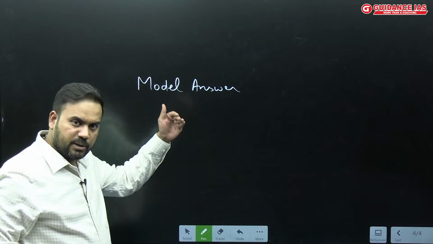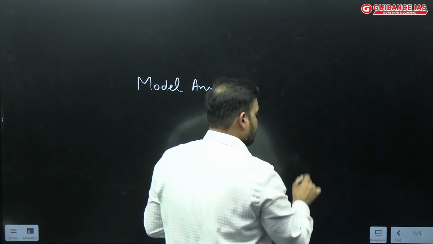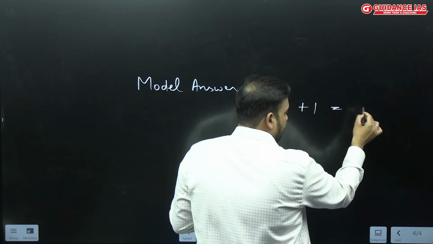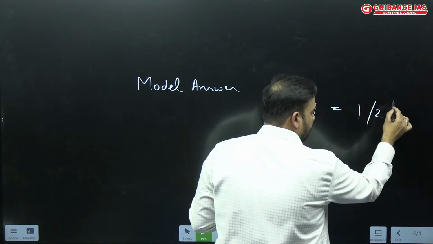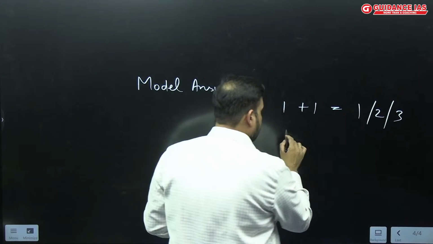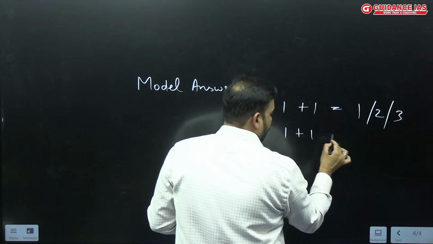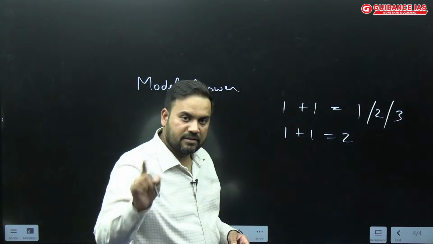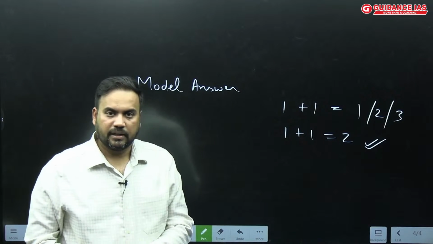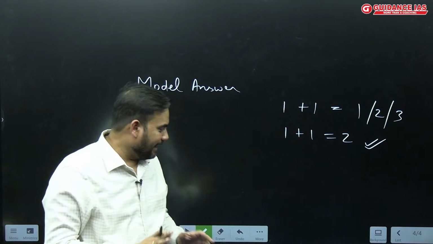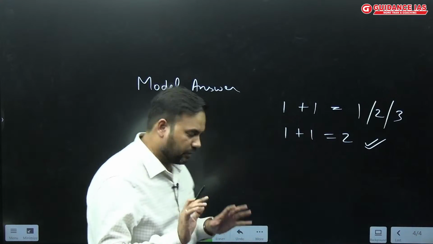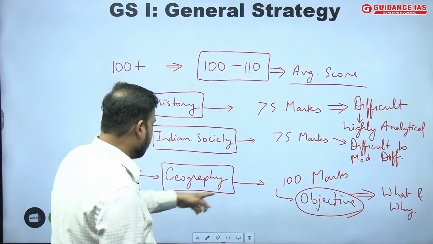In history and in society, the questions which are asked, there 1 plus 1 may be 1, it can be 2, it can be 3. But in geography, here 1 plus 1 is 2, and this is 2 for you, 2 for the examiner as well. So this is the difference. So one area where I can have a greater, very strong focus, I would say, is this area of geography.